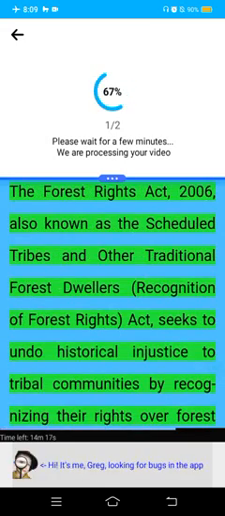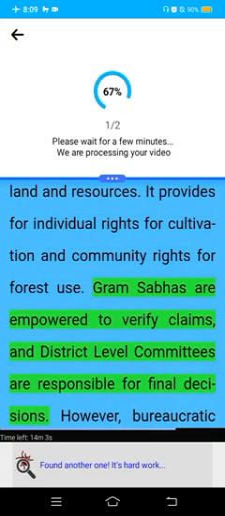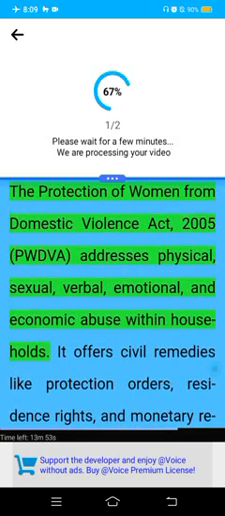The Forest Rights Act, 2006, also known as the Scheduled Tribes and Other Traditional Forest Dwellers (Recognition of Forest Rights) Act, seeks to undo historical injustice to tribal communities by recognizing their rights over forest land and resources. It provides for individual rights for cultivation and community rights for forest use. Gram Sabhas are empowered to verify claims, and district-level committees are responsible for final decisions. However, bureaucratic resistance, poor awareness, and legal challenges have diluted its implementation, especially in mining and conservation conflict zones.